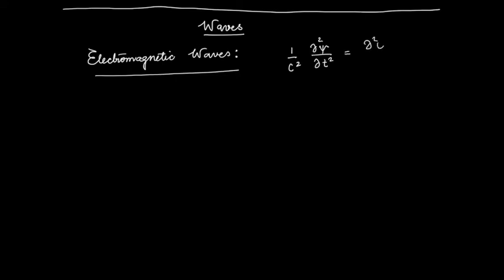We still do not know for the matter waves, the waves of electrons, what is the quantity which is oscillating. So keep that in mind. We saw that this is the equation of the wave.